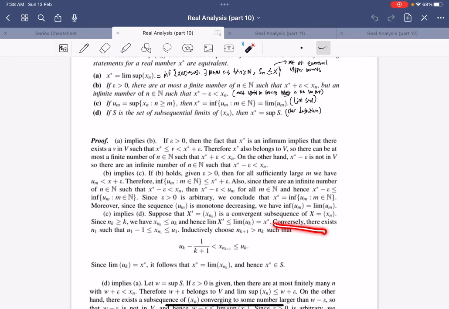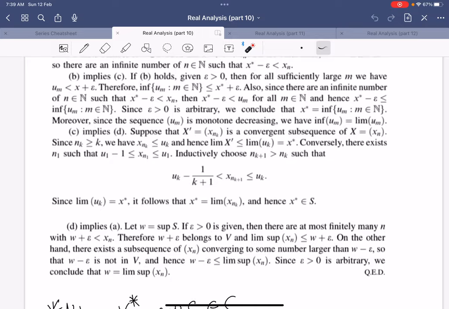And then conversely, we can inductively choose our subsequence such that x_{n_k} will be in between u_k and u_k minus 1 over k plus 1. When we take the limit of all this, it shows that the limit of u_k equals the limit of x_{n_k}. And this shows that x star will be the limit of x_{n_k}.